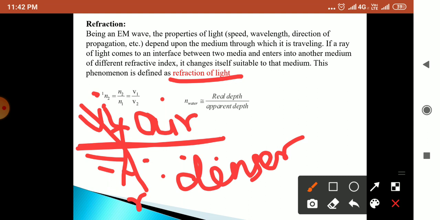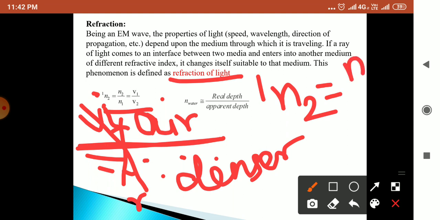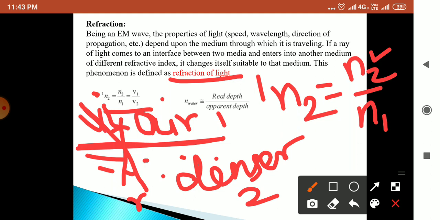Now here we have a formula for the refractive indices: the refractive index of medium 2 with respect to 1 can be written as n2 upon n1, where n2 is the refractive index of medium 2. Suppose this is 1, this is 2, and in this case the ray of light is moving from rarer to denser, and at the same time there will be a change in its velocity. So this ratio will be v1 upon v2 also.